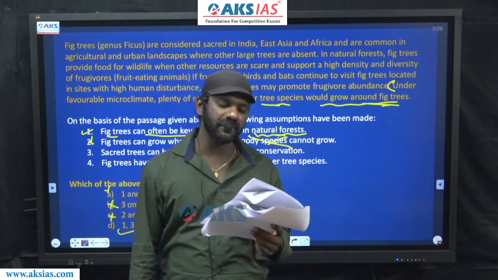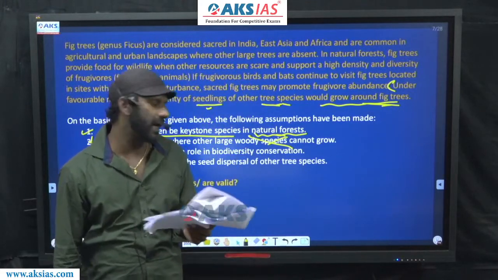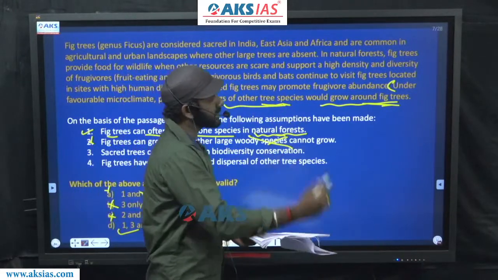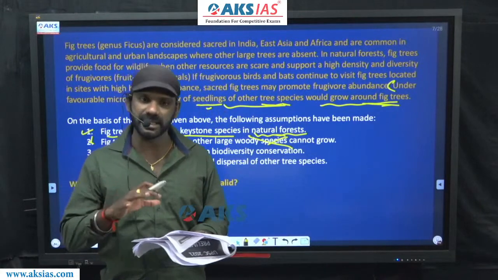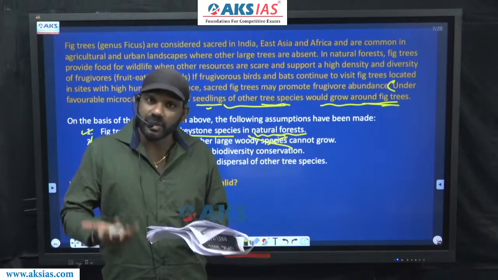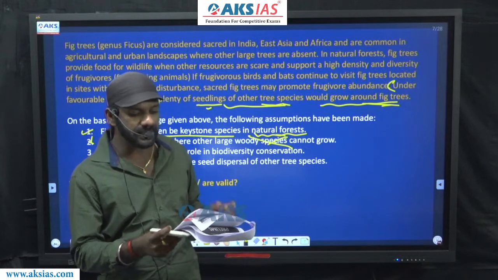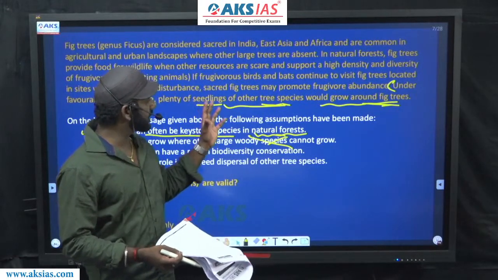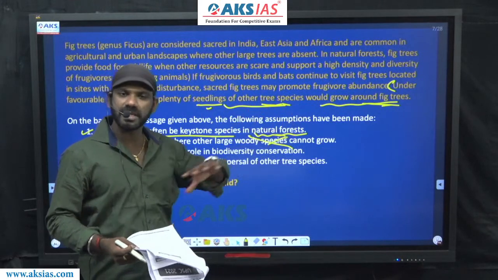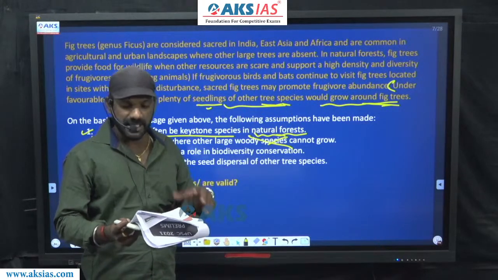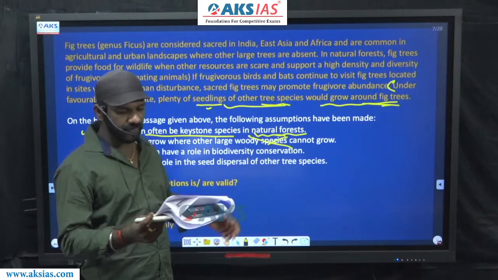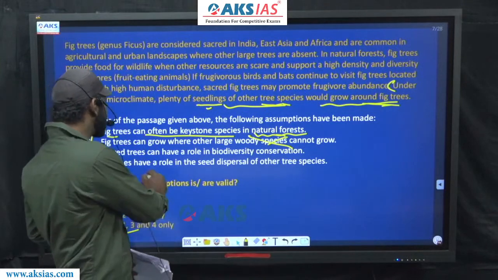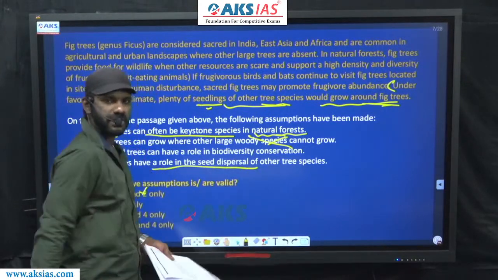Fig trees have a role in the seed dispersal of other tree species. This is also based on the details given in the last sentence. The only thing that is said is plenty of seedlings of other tree species would grow around fig trees. From this, we can assume that fig trees have a role in the seed dispersal of other tree species.